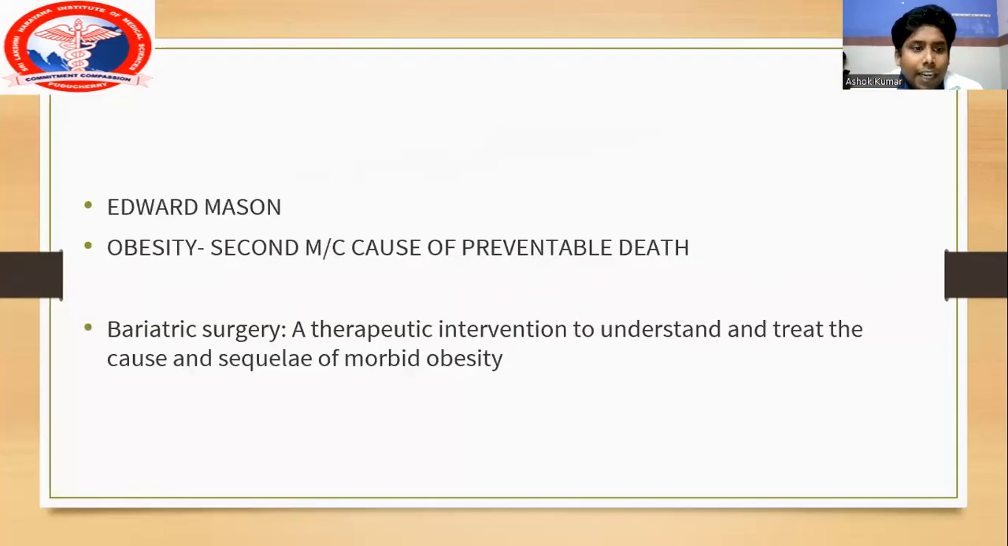So basically, Edward Mason is the father of bariatric surgery. Obesity is the second most common cause of preventable death, the first being smoking. So what is bariatric surgery? Bariatric surgery is a therapeutic intervention to understand and treat the cause and the sequelae of morbid obesity.